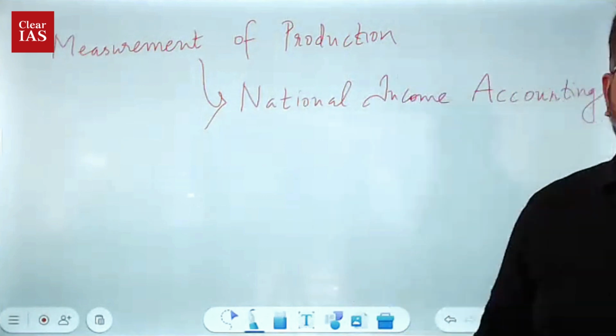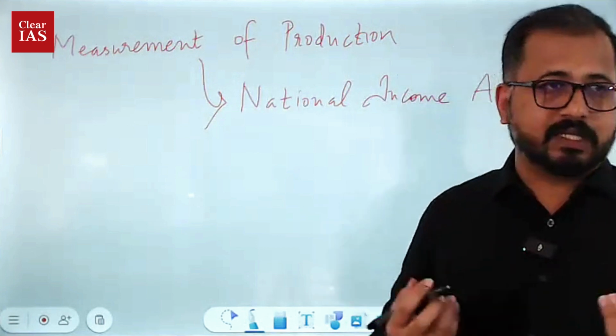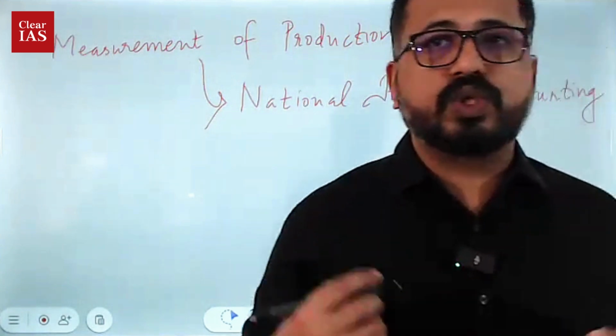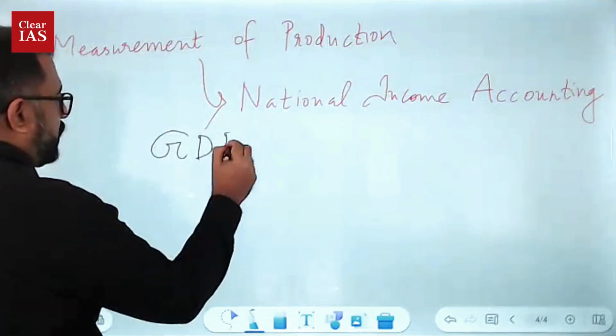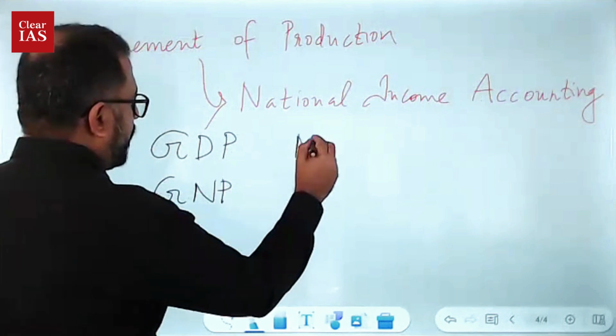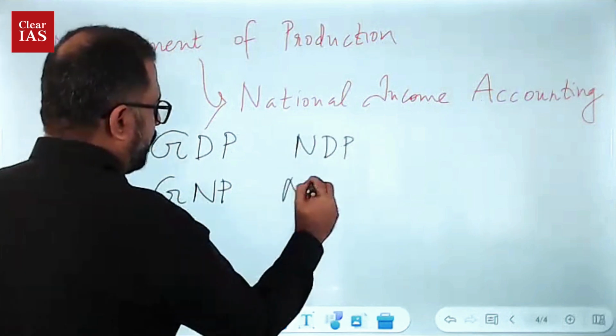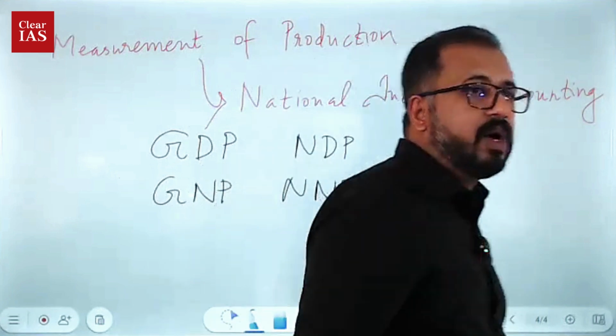So we have to measure production. That comes under national income accounting. So what are the parameters that can be used to measure production? We use terms like GDP, GNP, NDP, NNP, GVA. Have you heard this?